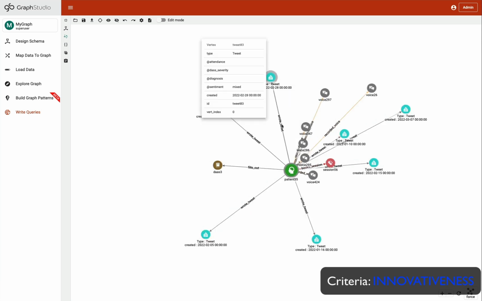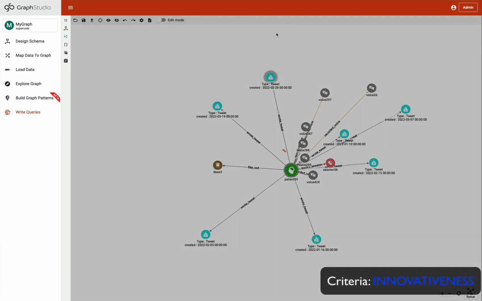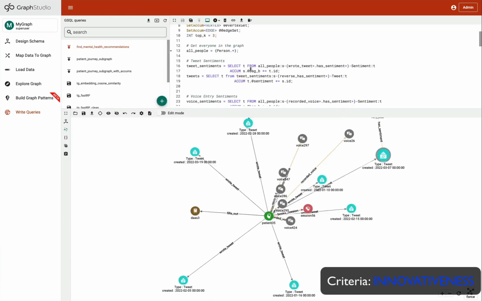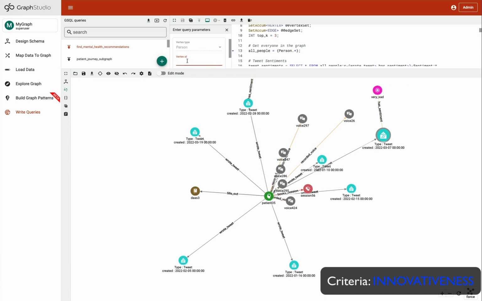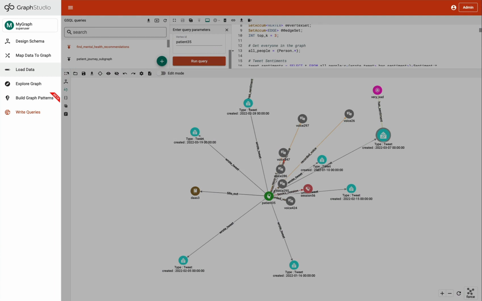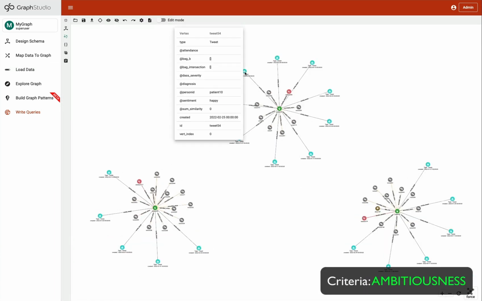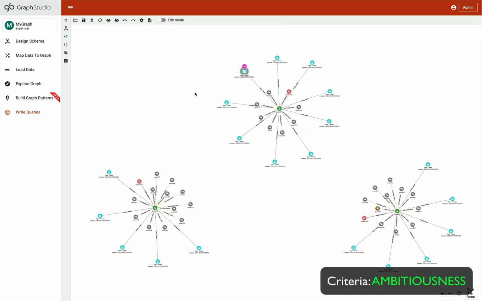Once we developed a 360 view of a patient, we used graph similarity algorithms to recommend the right treatment based on what worked for similar people. Now, this is where we hit our second challenge, which was to create a tweaked Jaccard similarity metric that took into account the number of times someone missed a session or recorded a sad sentiment mood. We were able to overcome these challenges, and we used multiple features of TigerGraph to solve our problem, like creating new queries to find a custom patient journey subgraph, and building that modified Jaccard query to find all similar patients.